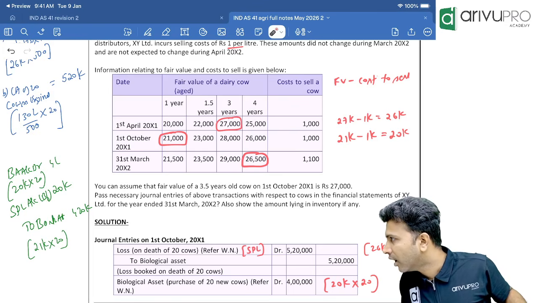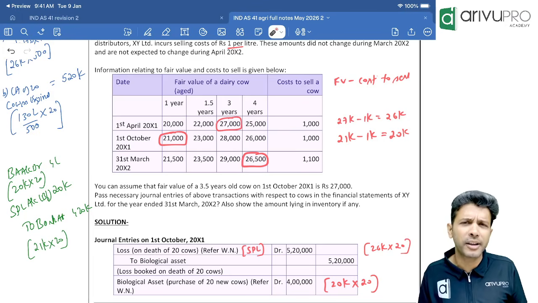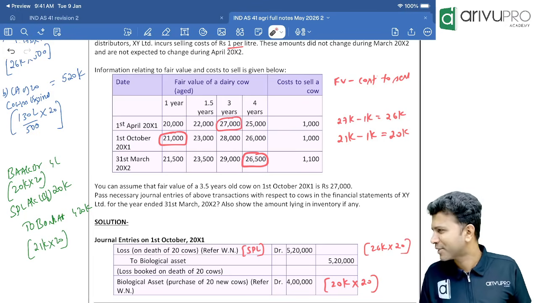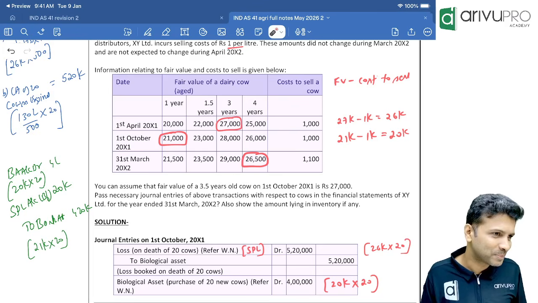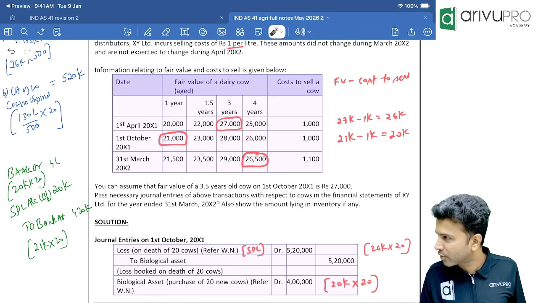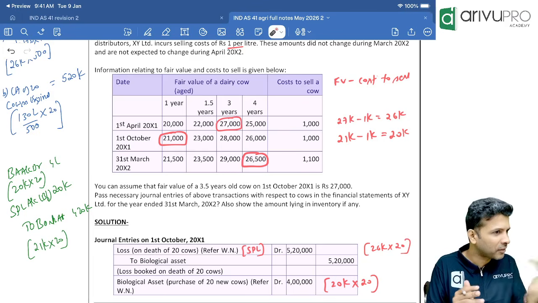Palani is saying, sir, if you sold without debt, so how will sale value calculation? Sale, we will talk about it next question, Palani. We are not running away. Next question, all that will come. Sale, slaughtered, all that will come. Next question, interesting one. So can we wait? So in this question only, let's not bring in everything and confuse ourselves. One by one we'll go.